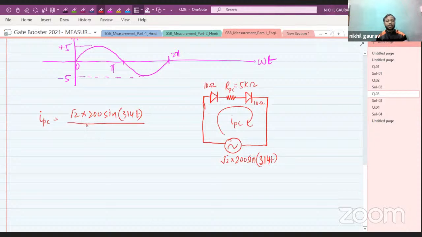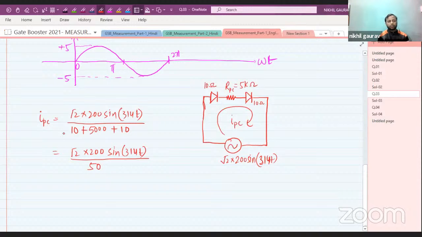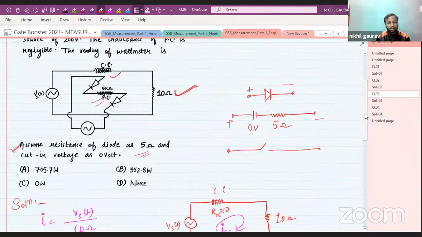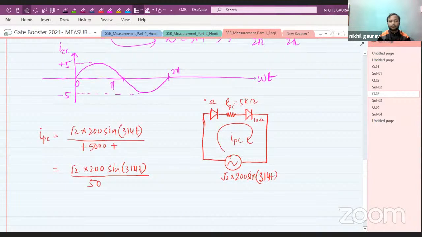The total resistance is 10 plus 5 kilo ohm, which is 5000 plus 10. Sorry, I guess 5 is given to us. Yes, the diode resistance is 5. This is 5 and this is 5. Really sorry for this.